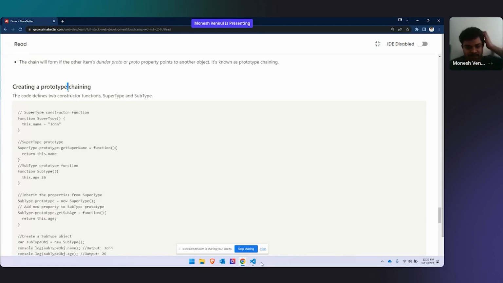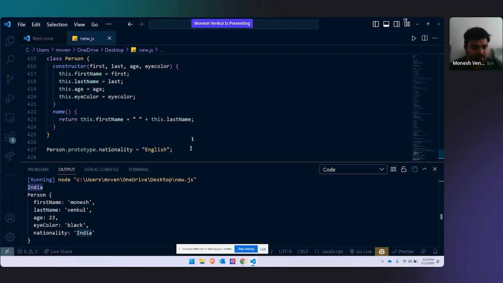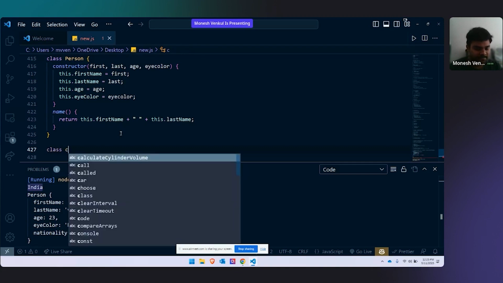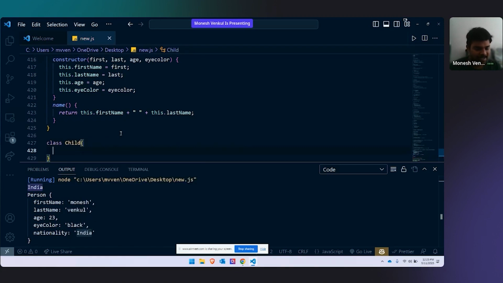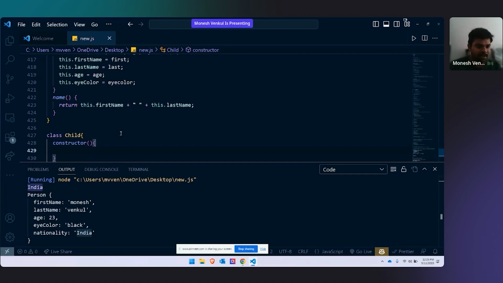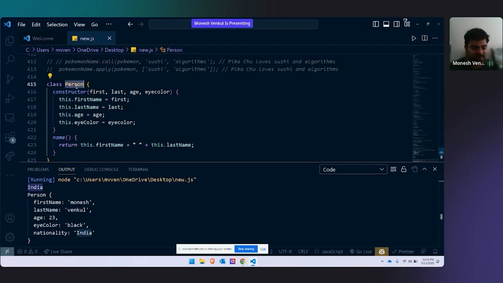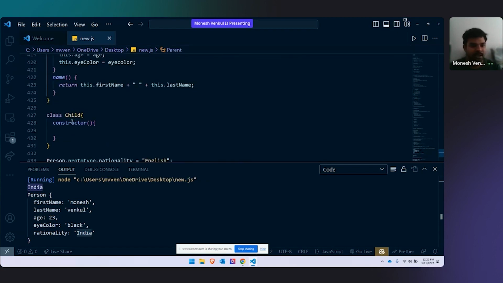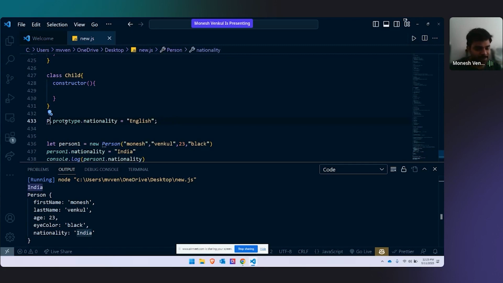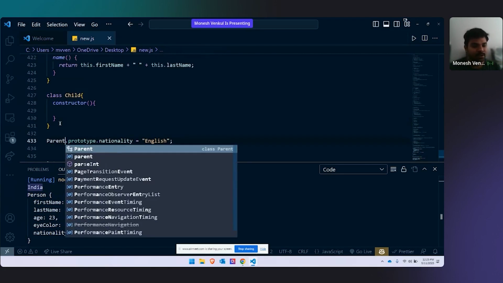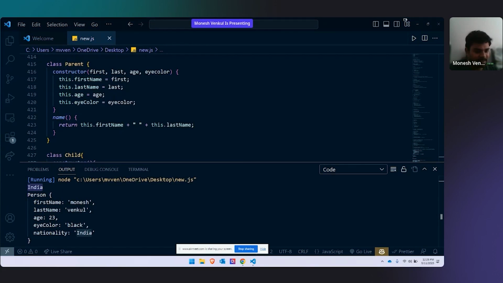Now, if you see this, like class person, let's say I have another class, child. It has a constructor and some stuff. I don't care what it has. Now, this is the parent class. Let's change this to parent. Can you use your knowledge of prototype and tell me how to link this parent and child? Okay, I'll just tell it to you.